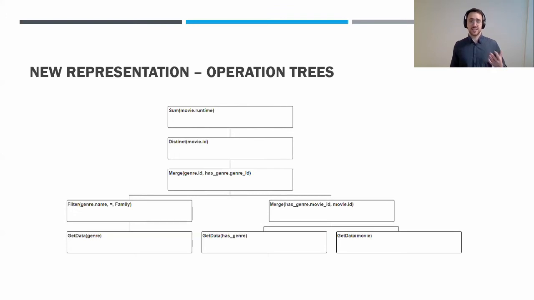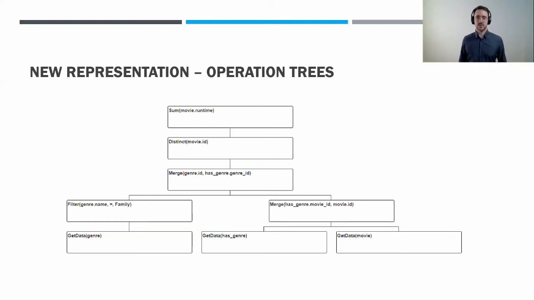This representation has several advantages. The first one is that it allows for more fine-grained annotation, which we'll see in a second. And it also allows for better training material because it is more structured, so it's easier to use as training material for neural networks. However, the biggest advantage that we exploit during the annotation process is the fact that these trees are based on a context-free grammar. And it allows us to randomly sample these trees from this grammar and then solve the problem of not covering all the database content.